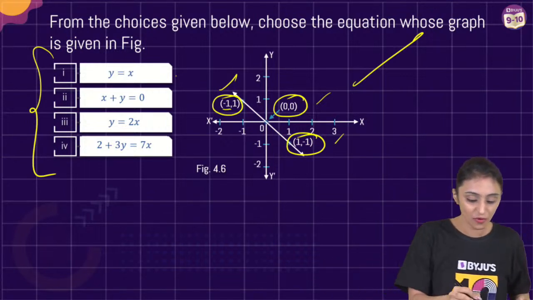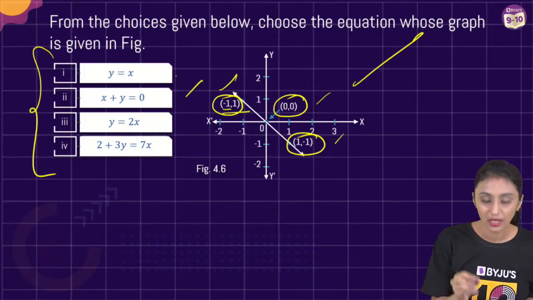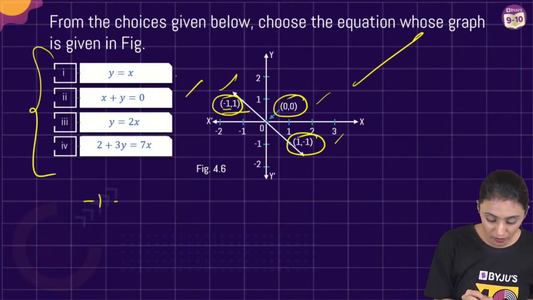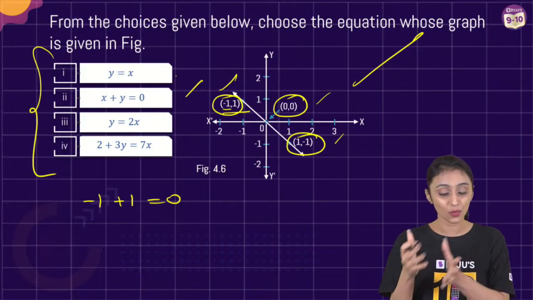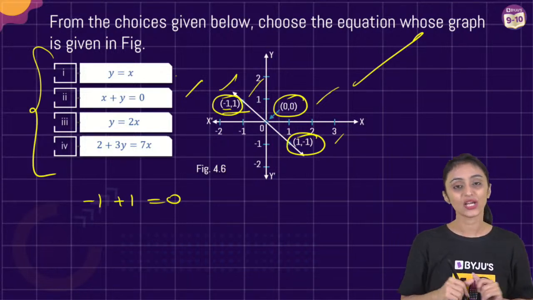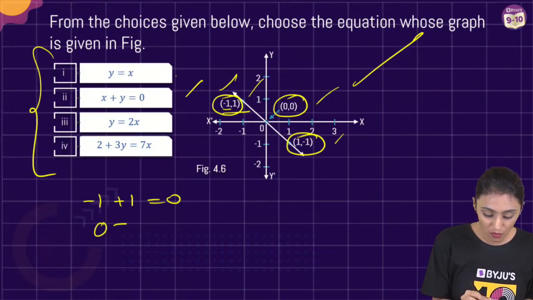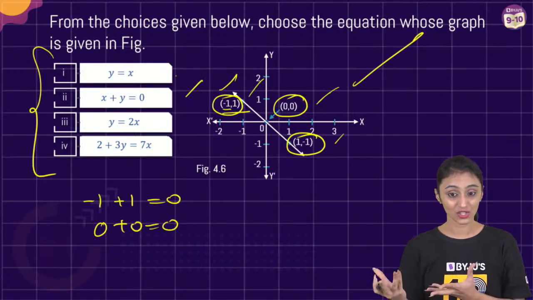Yes? Now let's check for this one. X plus y equal to 0. Let's put here x is -1, y is 1. Yes, answer is 0. LHS is equal to RHS. This one is okay. Let's check for 0, 0. So if x is 0, y is 0. Yes, again, RHS would be 0.